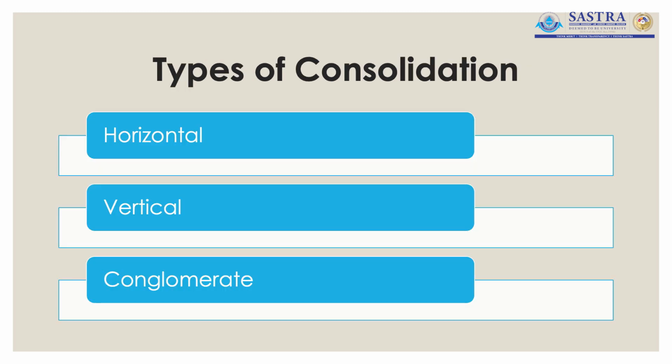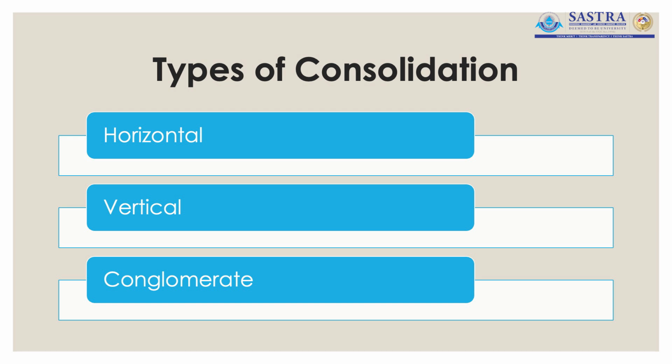Now let us look at the different types of consolidation that we have. We have horizontal consolidation, vertical consolidation and conglomerate consolidation. What is horizontal consolidation? Here, two or more companies who are in the same line of business get merged, amalgamated or get acquired by another company.